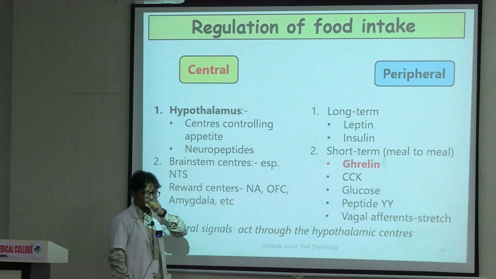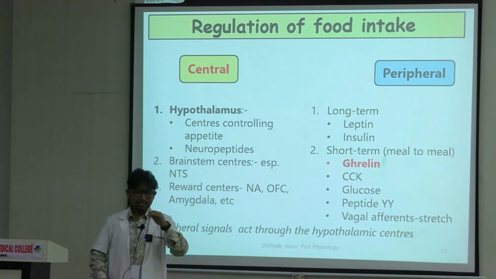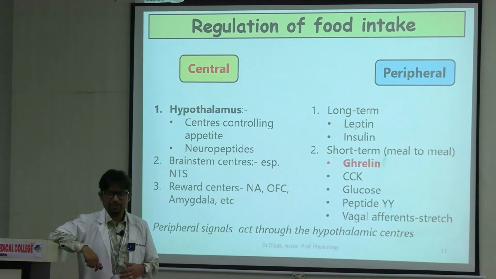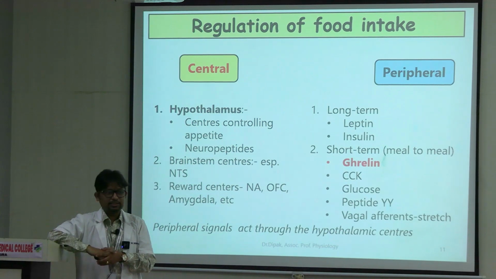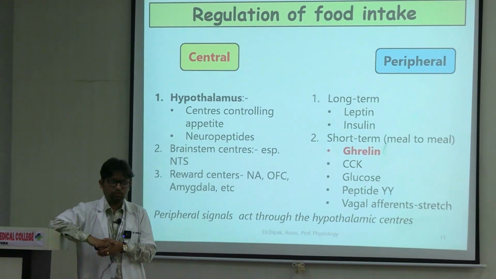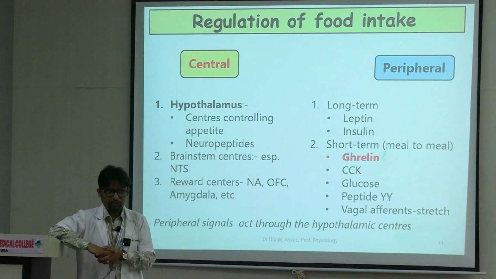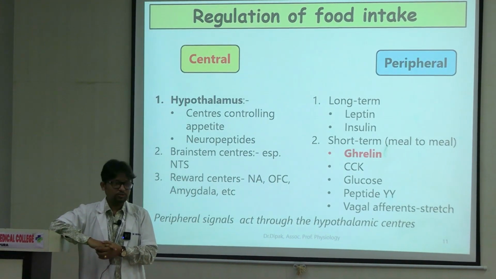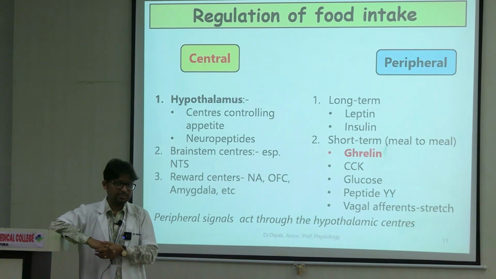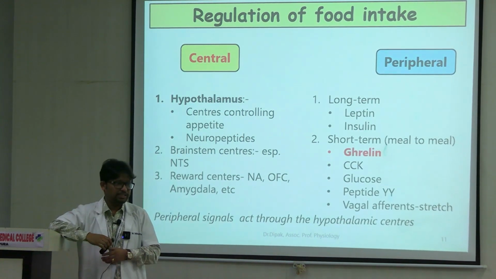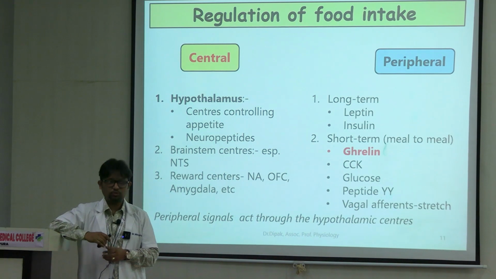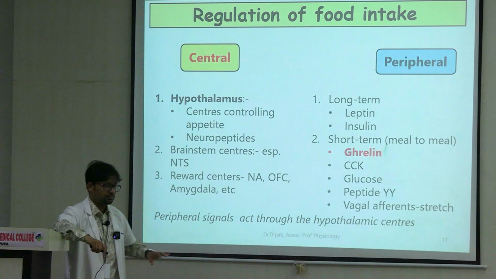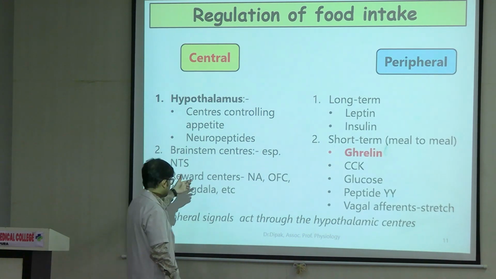Brainstem centers: NTS is the relay center for a lot of incoming peripheral signals, like the taste pathway. So taste can influence your feeding. NTS also receives afferents about distension of the stomach after you eat. So vagal afferents also go to the NTS. Because of its relay function, NTS controls our feeding behavior.